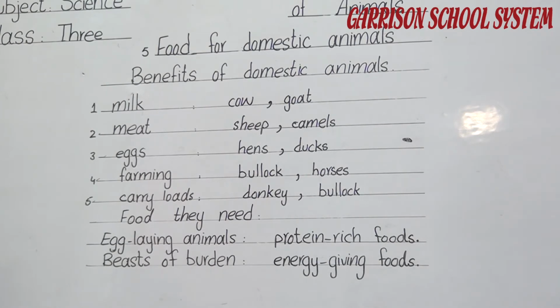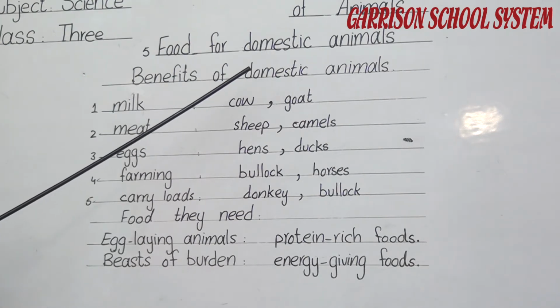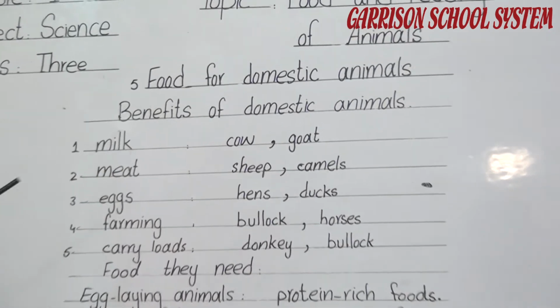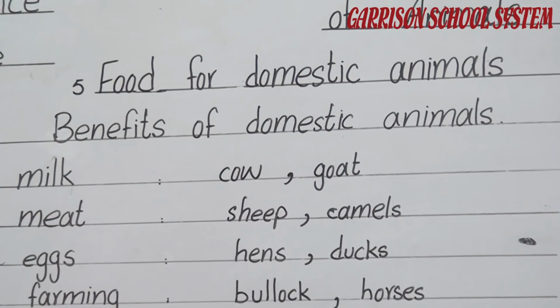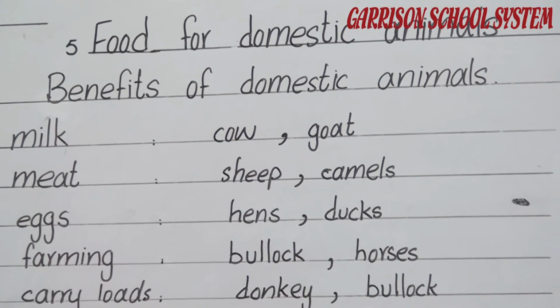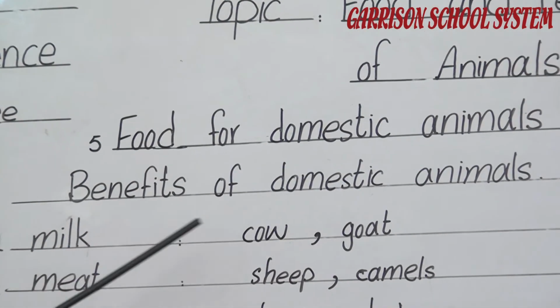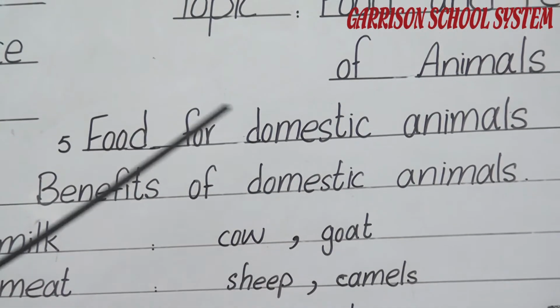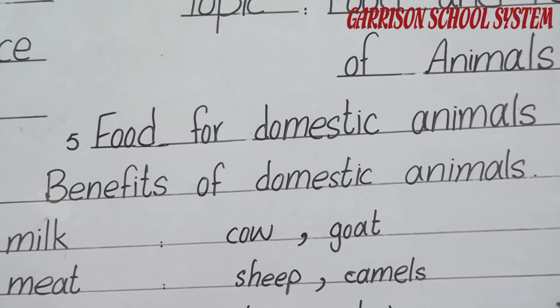Now we have to discuss our last and fifth point, food for domestic animals. What are domestic animals? In class 2, you read about the domestic animals. Domestic animals are those which we keep at home and we get a lot of benefits from them. First of all, we discuss the benefits of the domestic animals. Then we come to the main point.